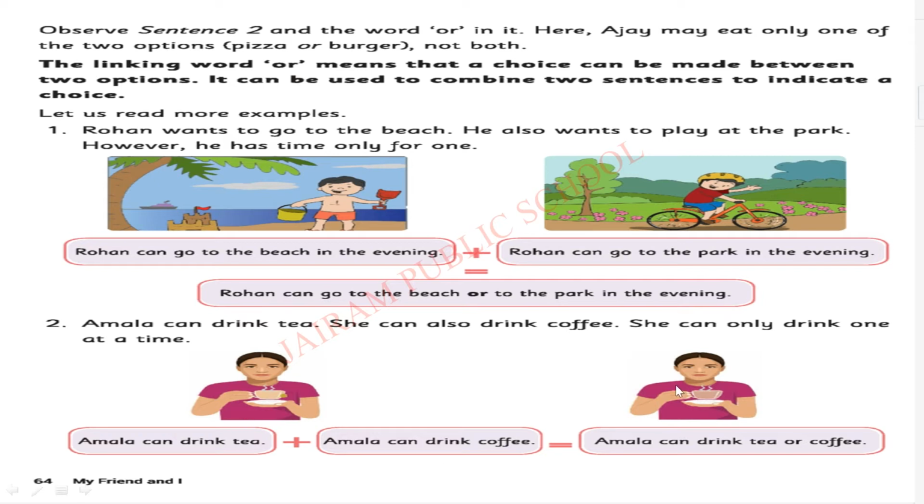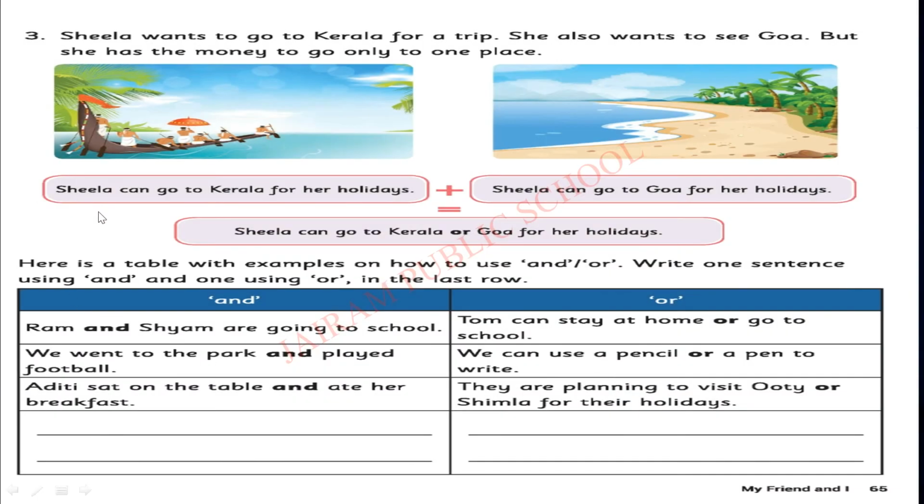Same way, she cannot drink tea and coffee at the same time. Any one choice she has to make. So here comes Amala can drink tea, Amala can drink coffee. How can we connect these two sentences? Using the linking word or. Amala can drink tea or coffee. Children, whenever you connect two sentences, keep it in mind, no word should be repeated. You should write each word only one time.